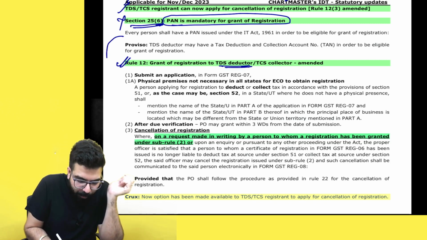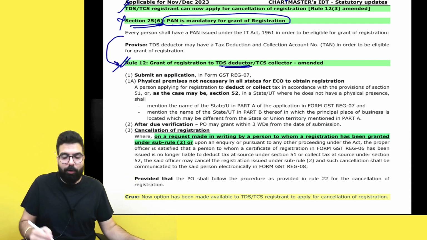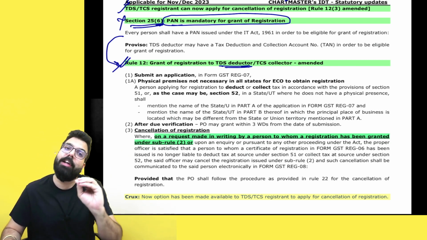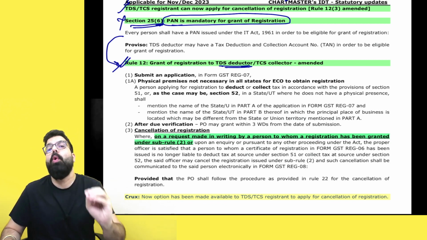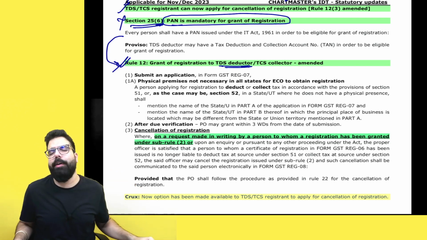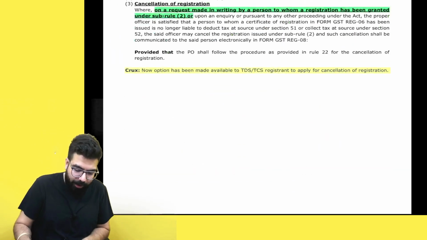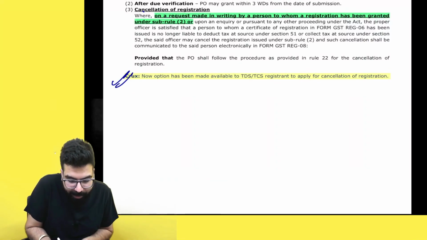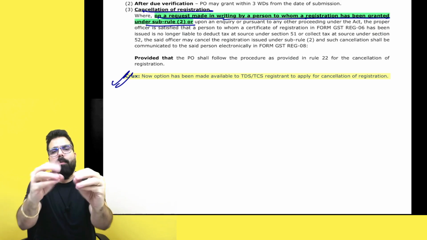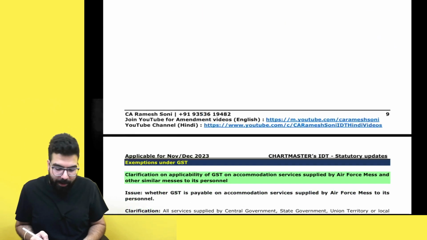Okay? And here, along with this, I had gone ahead and taught you rule number 12. So I have written rule number 12 over here. Rule number 12 mein one small amendment has been made. Nothing. Earlier in rule number 12, TDS deductor and TCS collector did not have the power to go ahead and cancel their registration. Now, TDS deductor and TCS collector have been given the power that if they want, they can apply for cancellation of registration. That's all, nothing. Now, this option has been given that cancellation of registration, if TDS deductor and TCS collector wants, on request, they can also request made by a person to whom registration has been granted. Basically, if TDS deductor or TCS collector wants, they can also go ahead and apply saying, I want to get my registration cancelled. Nothing other than that. Okay, sir, done, point clear.